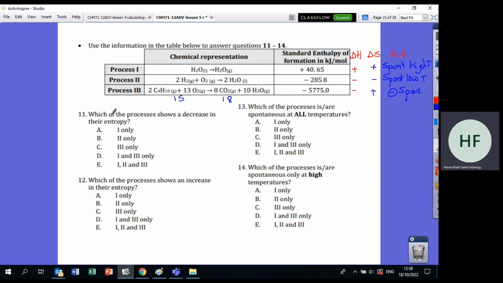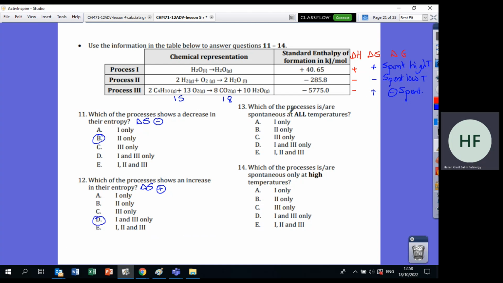Yalla, let's see the questions. Which process shows a decrease in entropy? Of course entropy means delta S and decrease means minus. This will be process 2 only. Which process shows an increase in entropy? Entropy means delta S, increase means positive. So we will look here, we have 2 processes, which are 1 and 3.